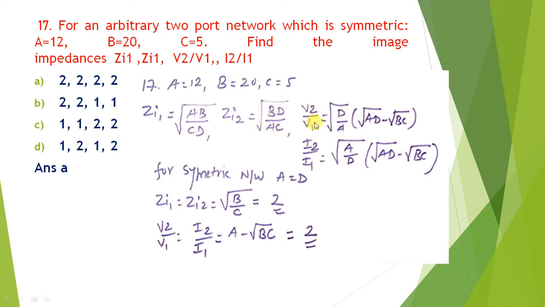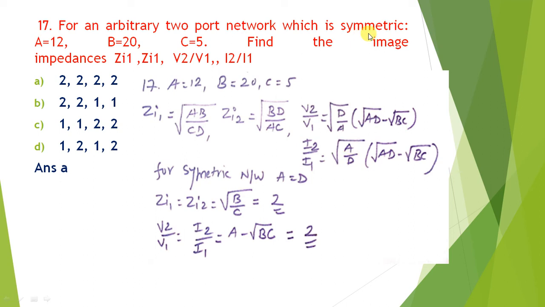Similarly, V2 by V1 is equal to the square root of D by A multiplied by the square root of AD minus the square root of BC. And the I2 by I1 equation is the square root of A by D multiplied by the square root of AD minus the square root of BC. Both terms are the same, only A and D are interchanged.